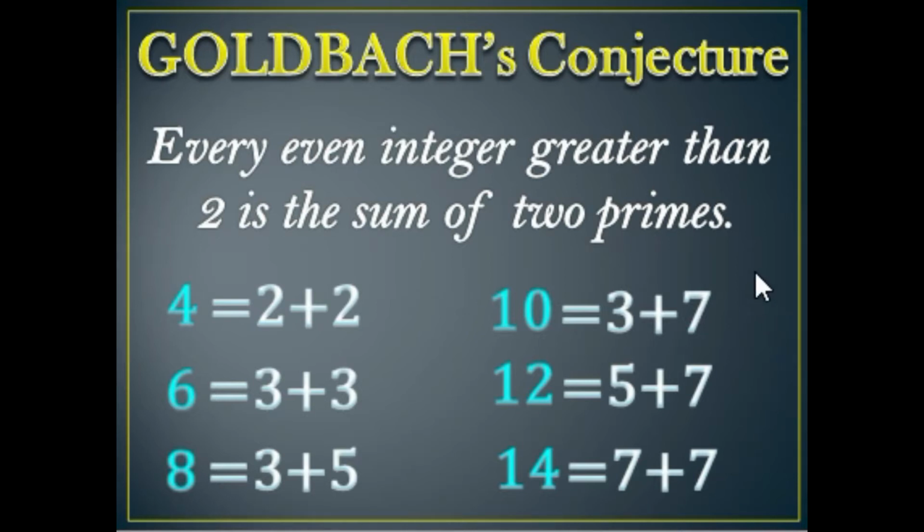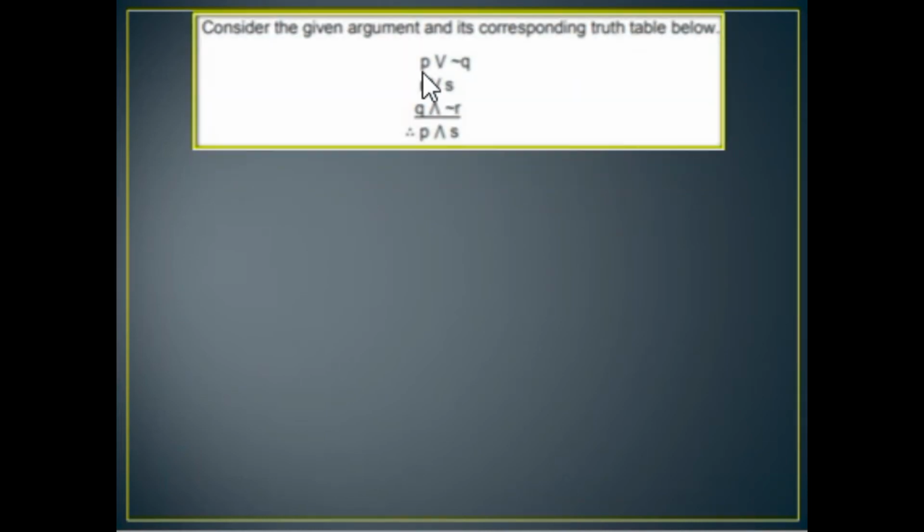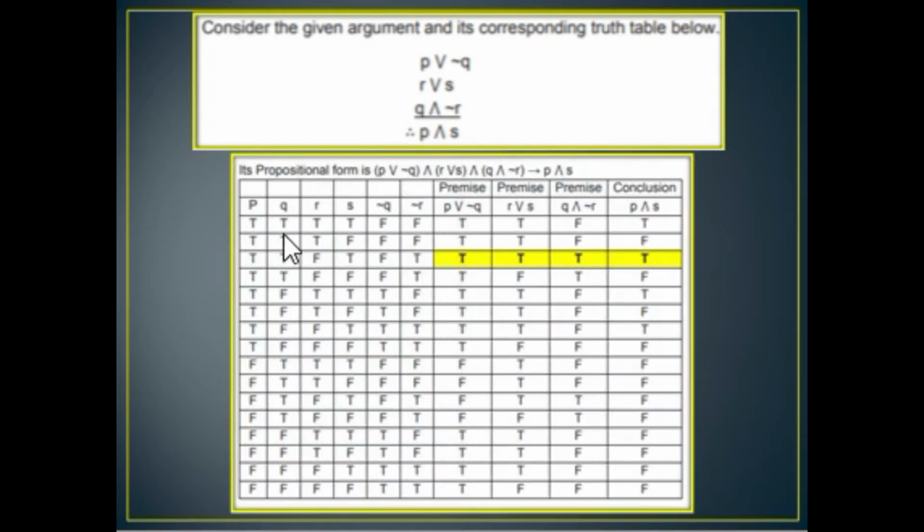Example, we are given this argument: P or not Q, R or S, Q and not R, and our conclusion, which is P and S. The first thing that we will do to create a truth table is to count the number of variables used. We have P, Q, R, and S. So we have 4 variables. Then we will raise 2 to the power of 4. So 2 times 2 is 4, times 2 is 8, and times 2 is 16. So we have 16 rows.